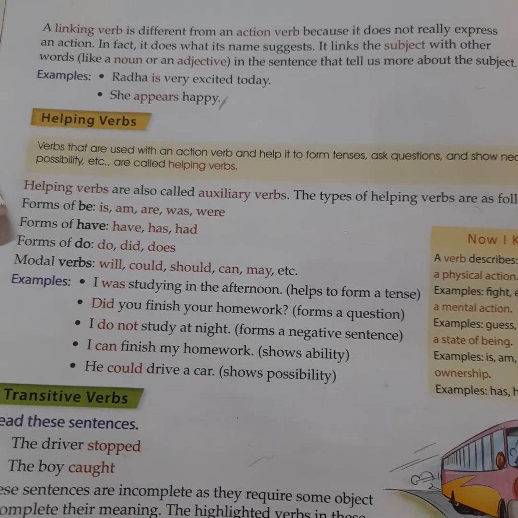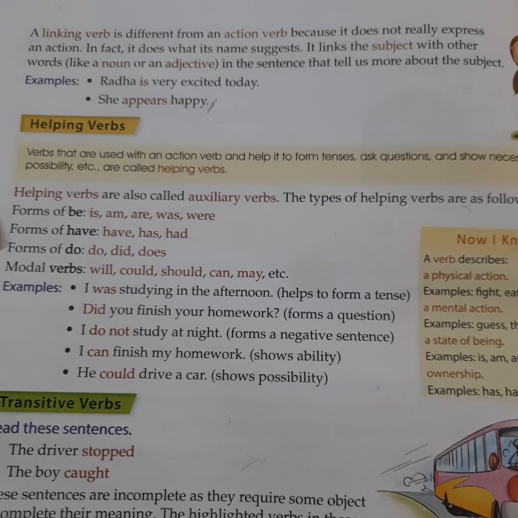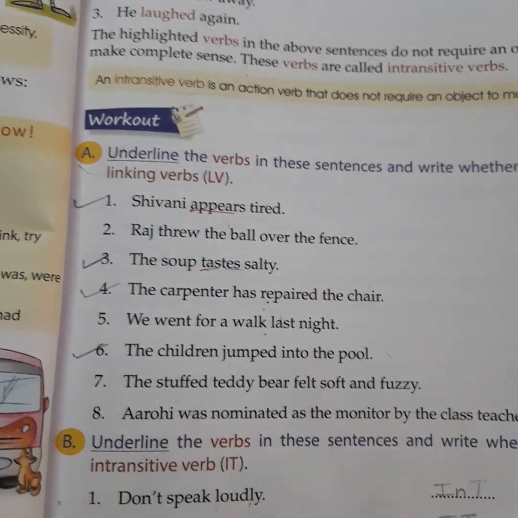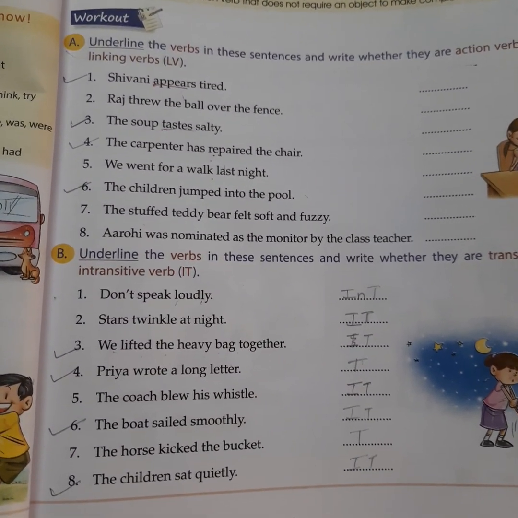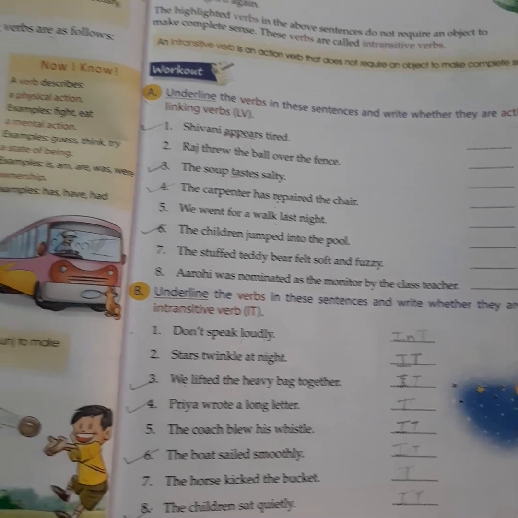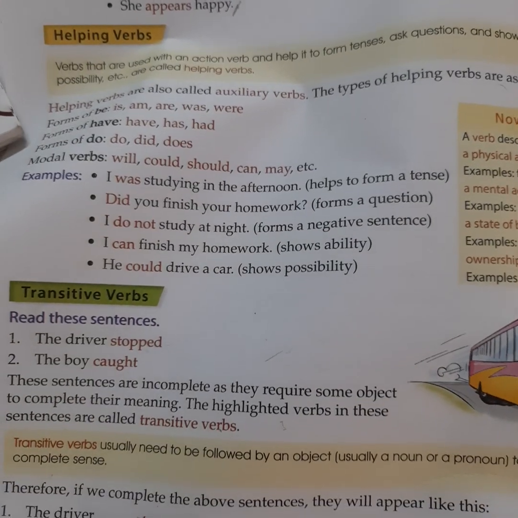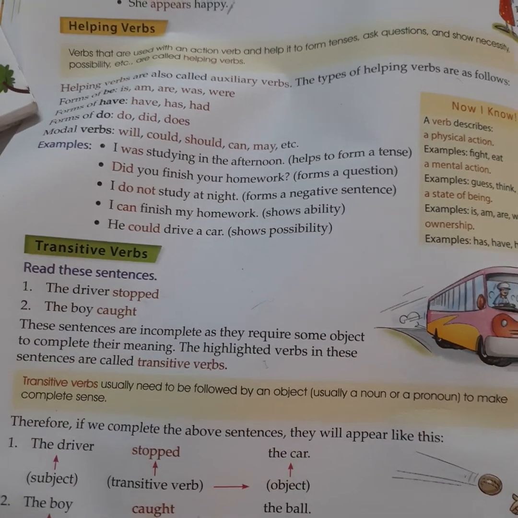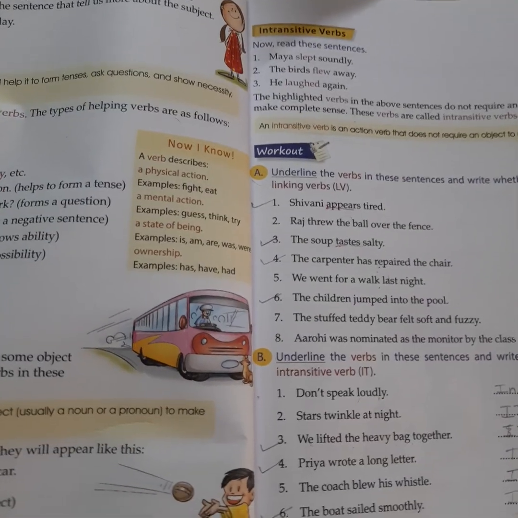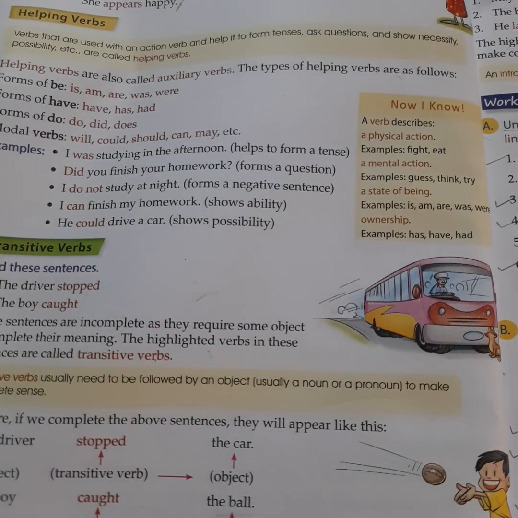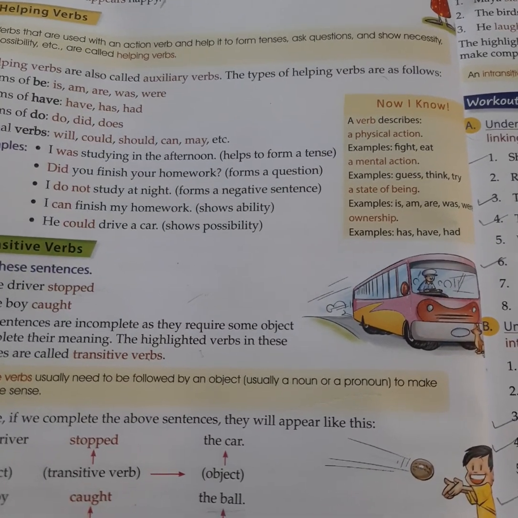So students, till here I am stopping my explanation. Now you have to do reading of this portion once again for your better comprehension, and then try to do exercise A of this chapter, which is given on page number 55. In the next class we'll be completing our chapter and we will do the rest of the exercises. Till now you have to only do the reading of action verbs and linking verbs. Helping verbs, and transitive and intransitive verbs will be left. So we will complete this in the next turn. Till then, complete your work in your book only and have a nice day.